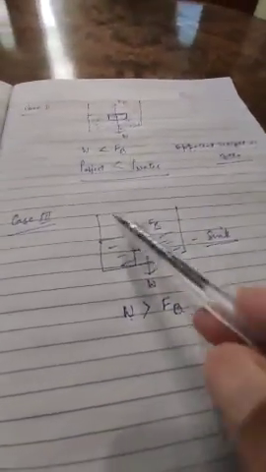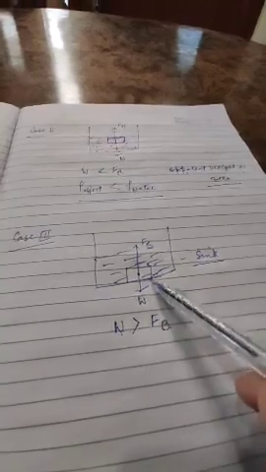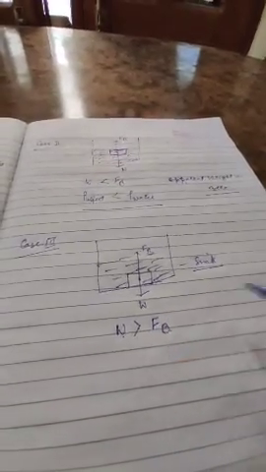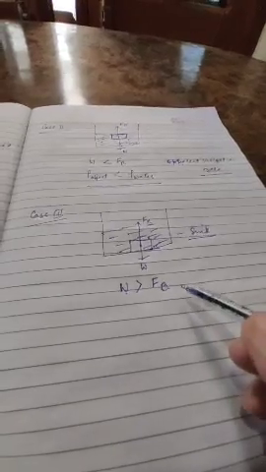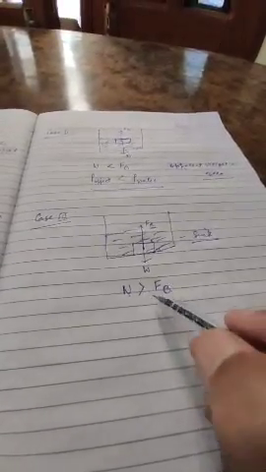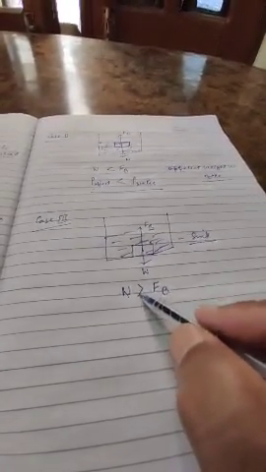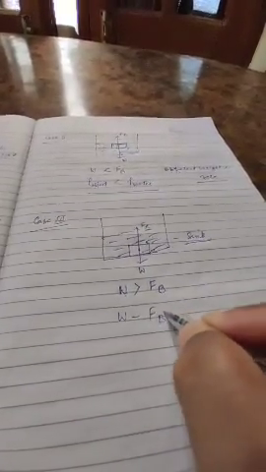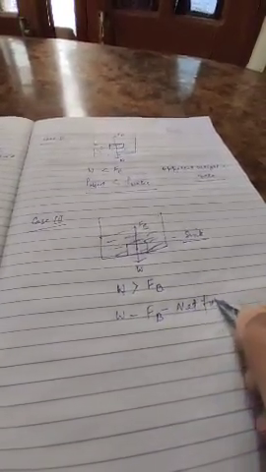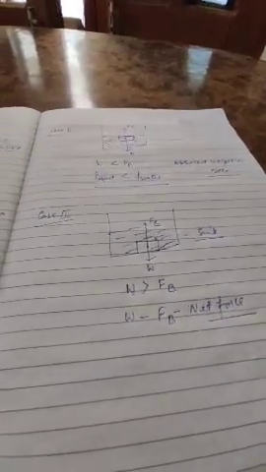Now again, in case of third, the body will sink to the bottom of the liquid under the effect of net force. What is the net force here? That will be W minus FB. This is the net force acting on the body.